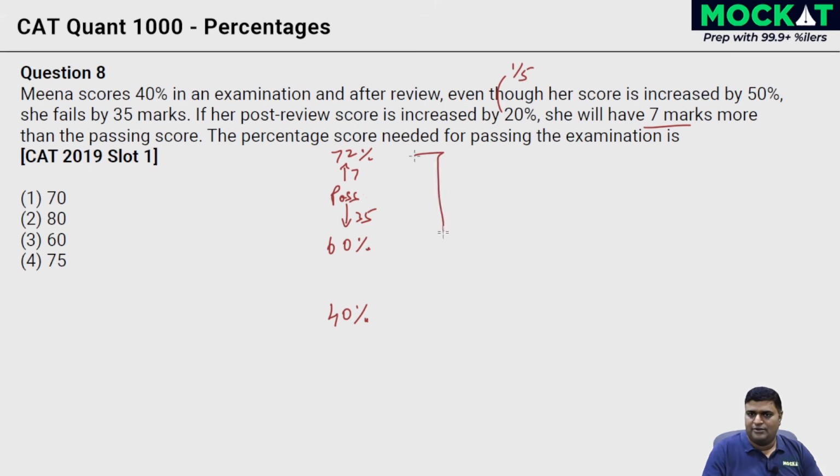7 plus 35, right? These 42 marks over here. The difference between 72 and 60% is what? 7 marks below to get to the pass mark and 35 more to get to 60% from 72. So 7 plus 35, the total of 42 marks, is nothing but 72 minus 60%, which comes to 12% of the total, right? Then what is 7 marks going to be? Divide this by 6 and we get 7 marks is nothing but 2%. 7 marks less to bring it to the pass mark is nothing but 2% less. You reduce this by 2% from 72 and you get to the pass mark of 70%, and that's it. That would be one of the quickest ways of solving this question.